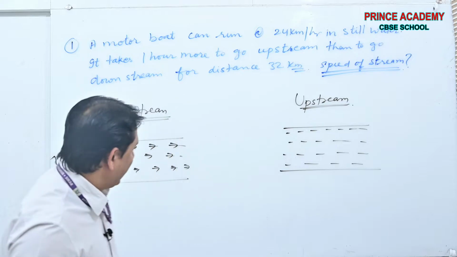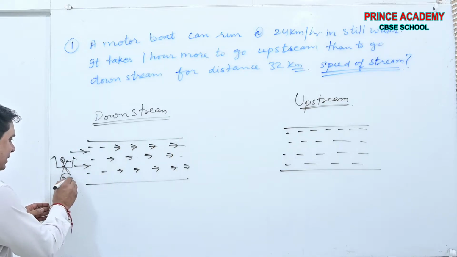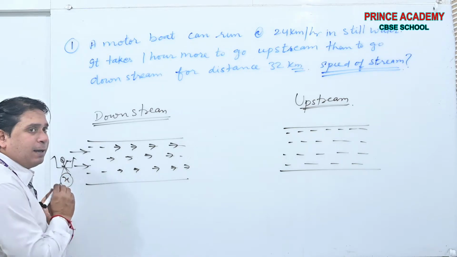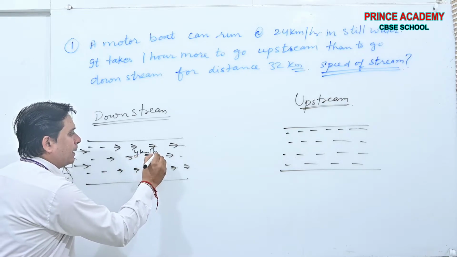In this case, suppose the speed of the boat is x kilometers per hour and the speed of the stream is y kilometers per hour.